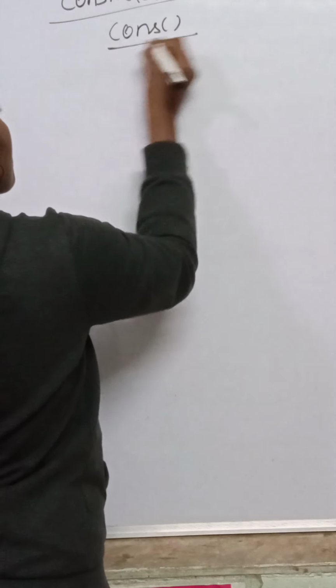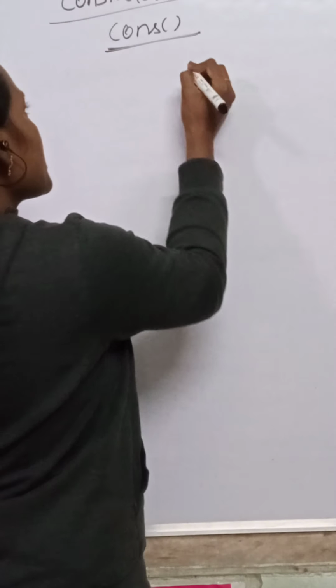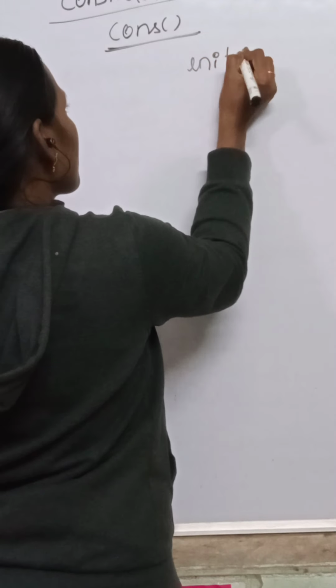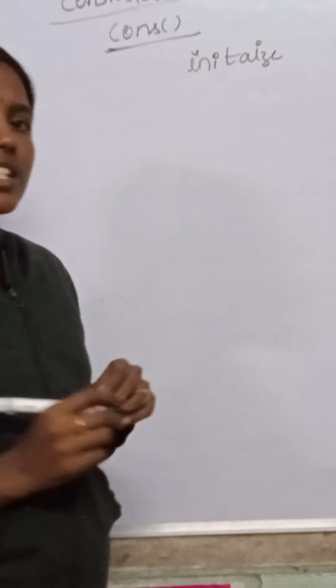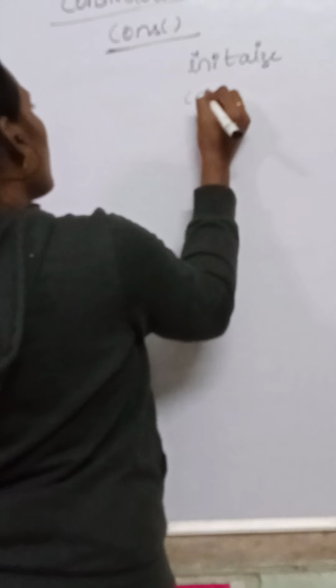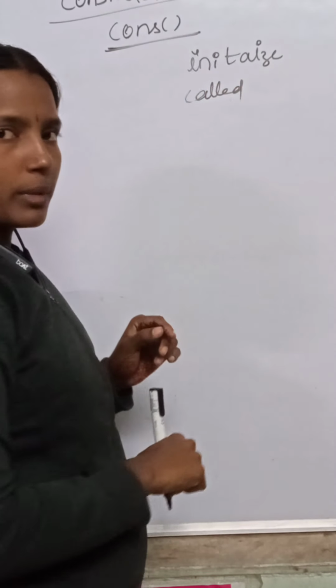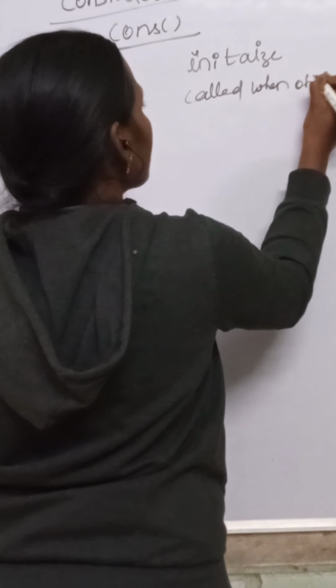The constructor is used to initialize the variables, and this constructor will be called when the object is created.